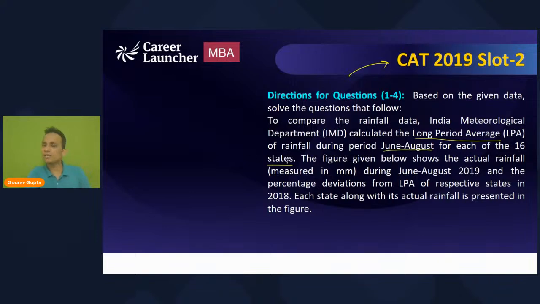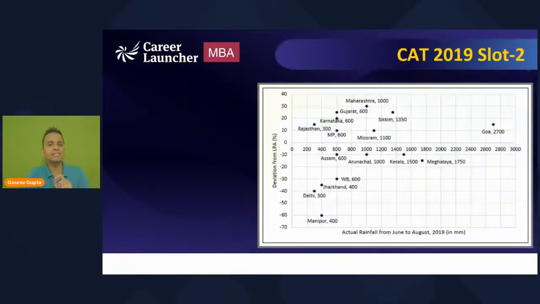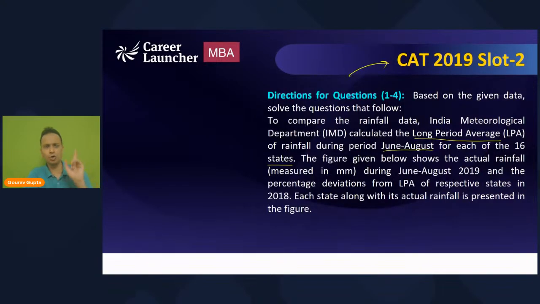On this screen, you will see that there are 16 states. Let's not get into this graph. I'll go back to the information. The figure given below shows the actual rainfall. Ab figure mein kya kya given hai? Let's talk about this. Shatanshu, I will be showing you the further information. So the figure given below shows the actual rainfall measured in mm, during June to August 2019.